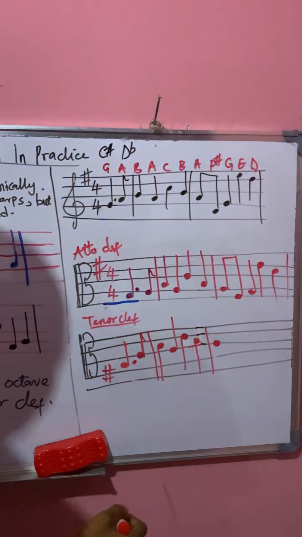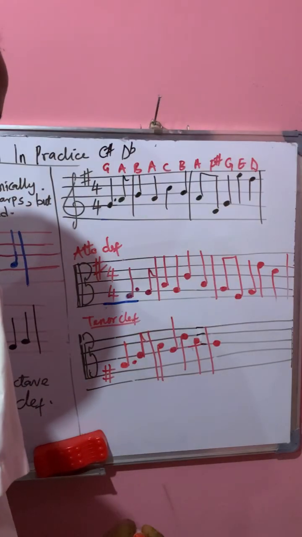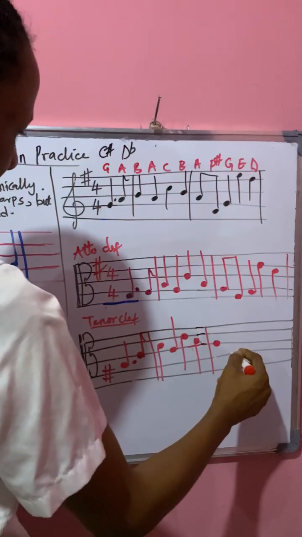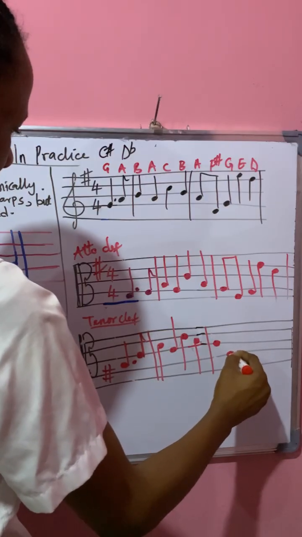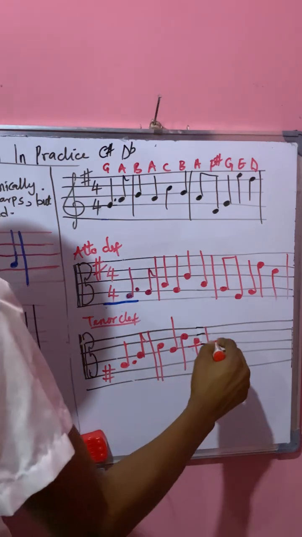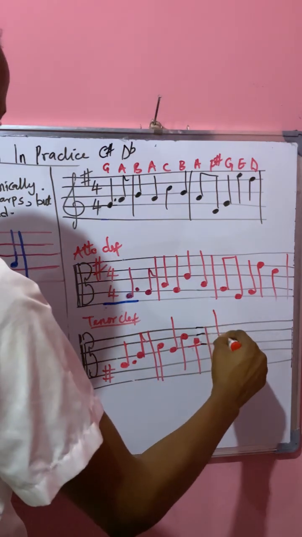And if this is A, this is going to be our F sharp, because already this one is here. So this is going to be our F sharp.